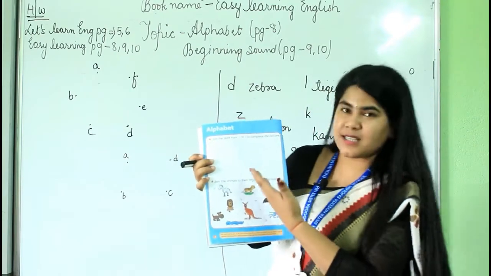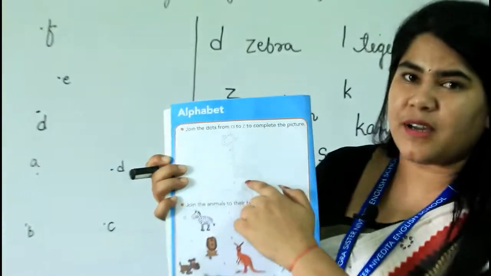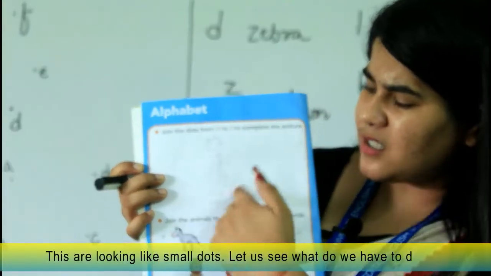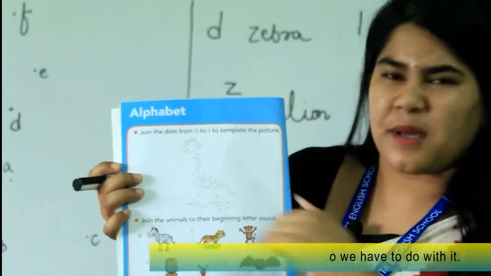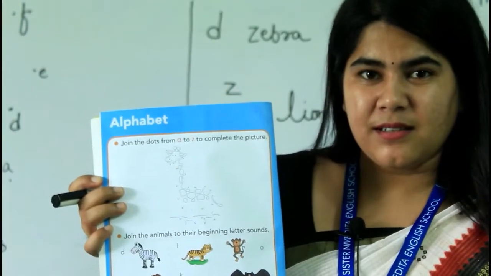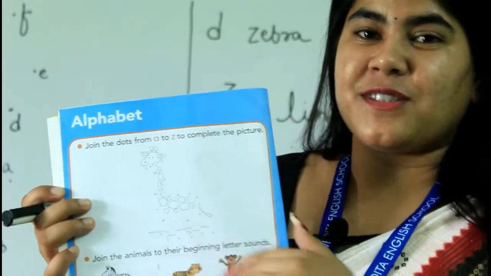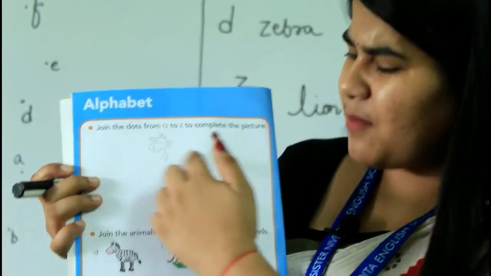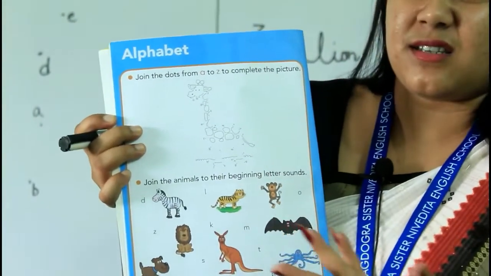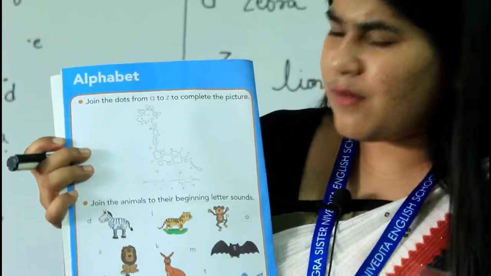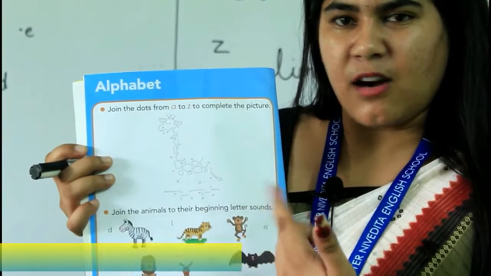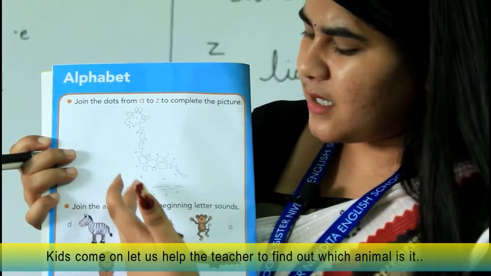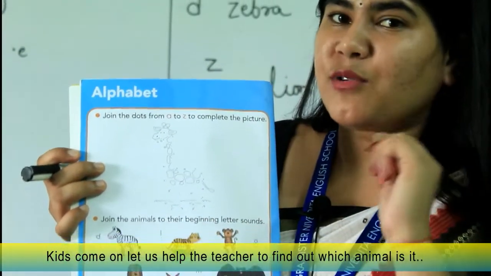Oh, see, what is this? See in the book, everyone, have a look at the book. What is this? This is an incomplete picture. I think this is a picture of some animal, right? But see, which animal is this? I can't say it. I don't know what animal this is. So can you make it? Of course, why not? Because there are some alphabets given. Now how do you have to do this?